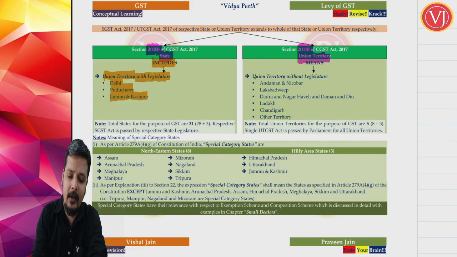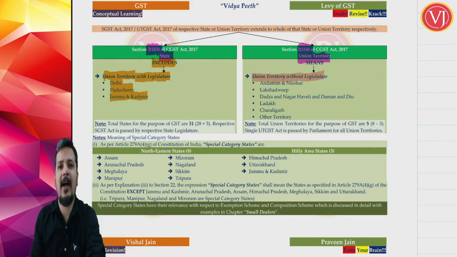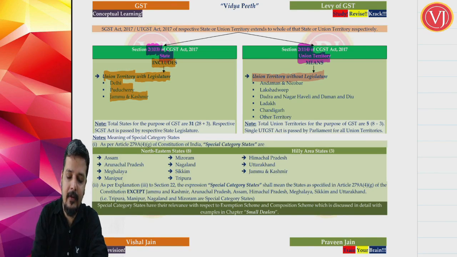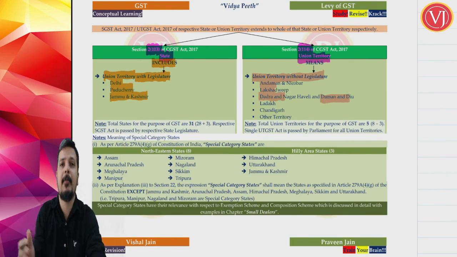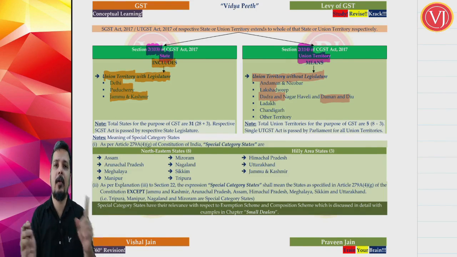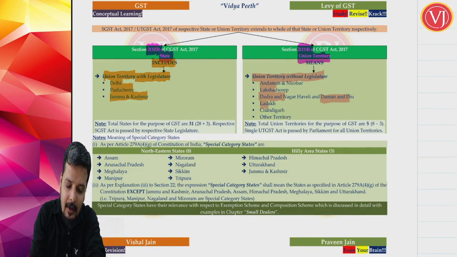Now, what are the other union territories? They are without legislature. They cannot pass laws. For all these other union territories, only Parliament will pass laws. So among the other union territories, you have Andaman and Nicobar, Lakshadweep, and Dadra and Nagar Haveli along with Daman and Diu. Now they are merged. Earlier Dadra and Nagar Haveli was separate and Daman and Diu was separate. Now Dadra and Nagar Haveli and Daman and Diu are one union territory. Then Ladakh, Chandigarh and other territories.